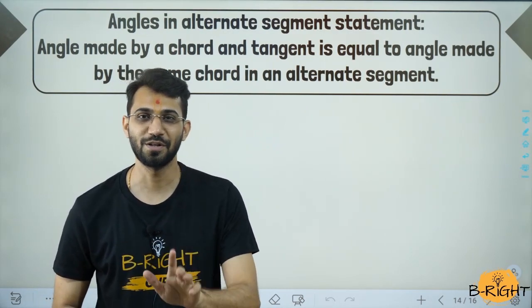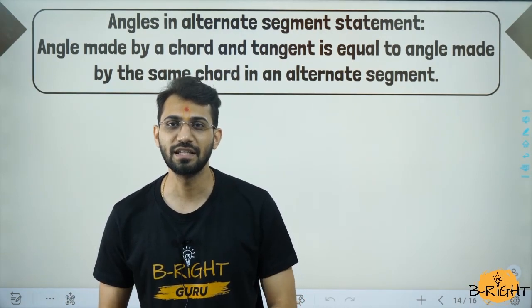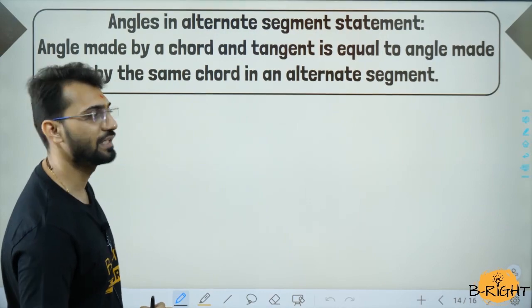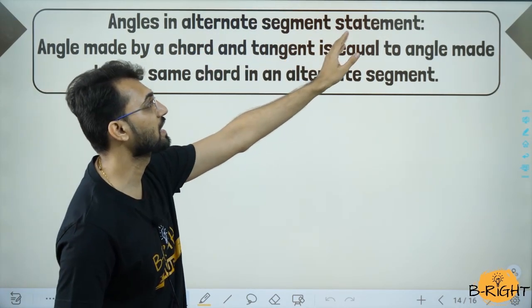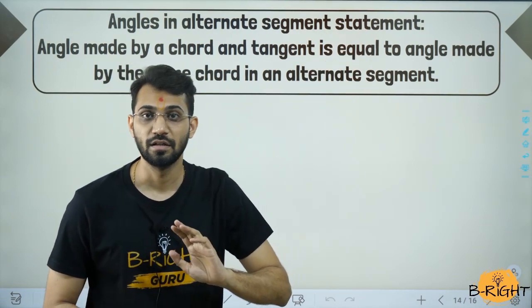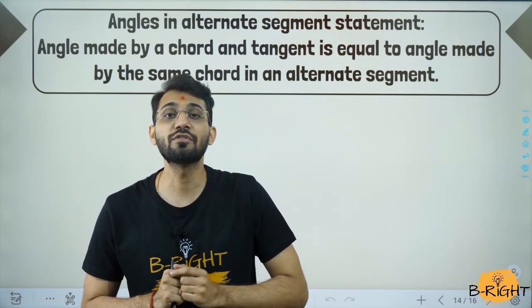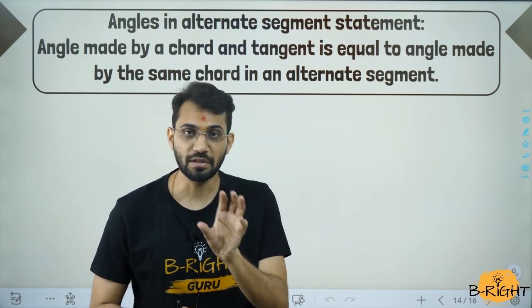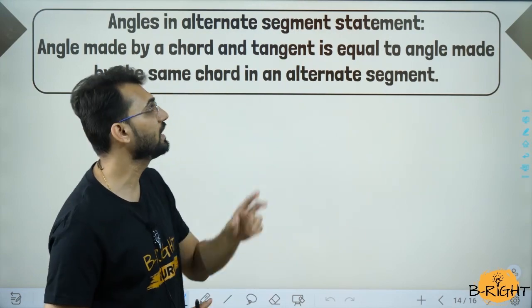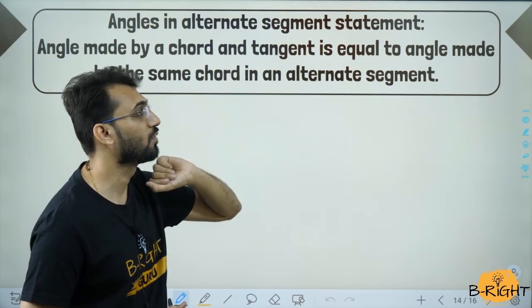Yes, hello all. Let us have a look at this theorem. What does the theorem say, and what is the conclusion? The theorem says angle in alternate segment statement. Now, statement means when you solve the sums, what will you write in the statement? It is not feasible that you write this entire theorem. So the theorem has been given the name angles in the alternate segment. This is the statement. What is the conclusion?